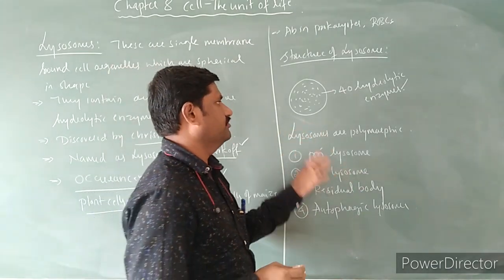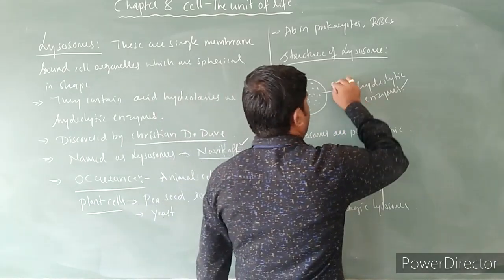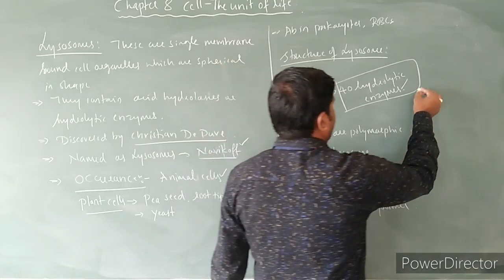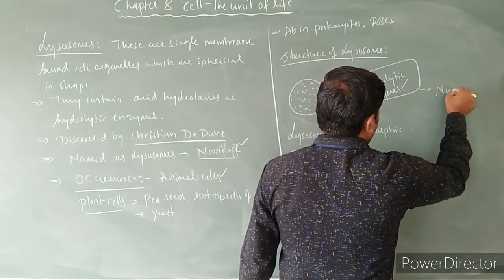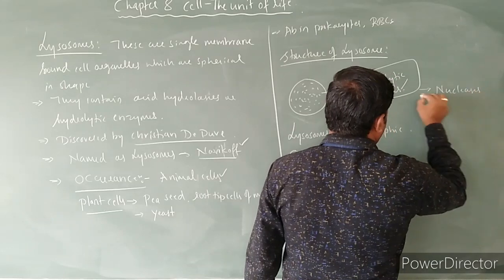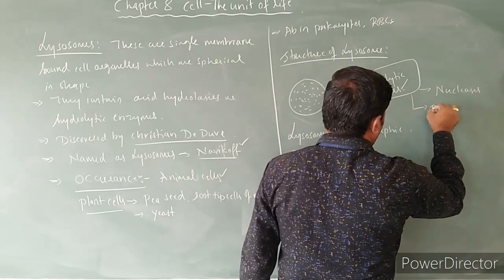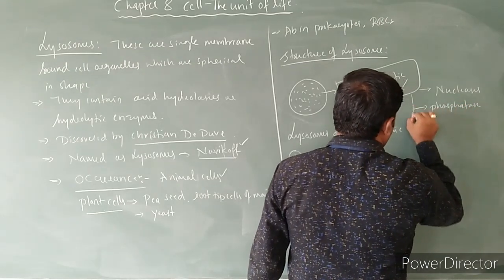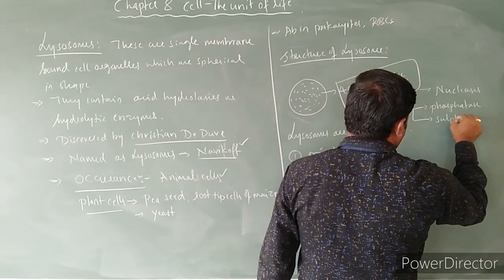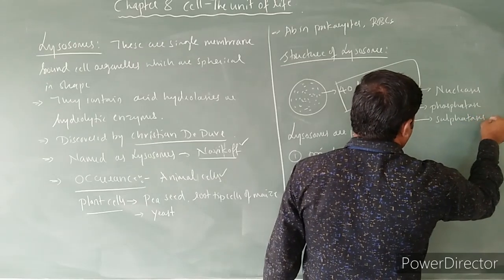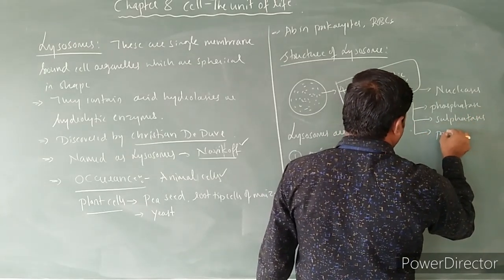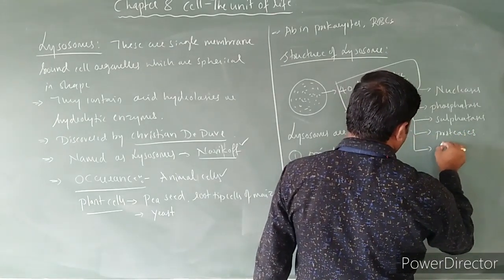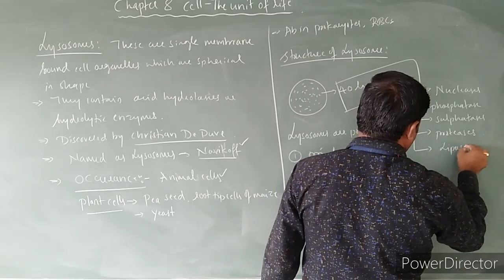And these lysosomes mainly consist of 40 more types of hydrolytic enzymes, and those hydrolytic enzymes may be nucleases, phosphatases, sulfatases, proteases, lipases.